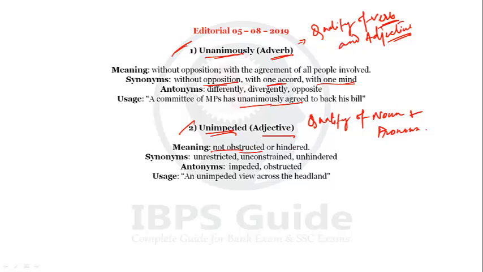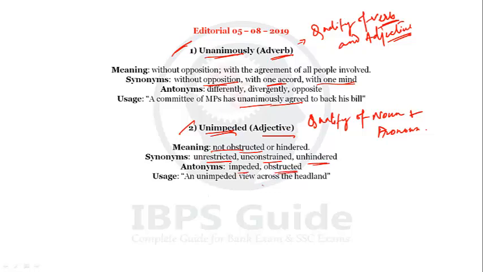मतलब जहाँ पे कोई भी obstruction नहीं होगा, कोई भी रुकावट नहीं होगा, without any obstruction, without any obstacle, without any hindrance, whenever we do anything, that is called unimpeded. So synonyms will be unrestricted, unconstrained, unhindered. Antonyms will be impeded and obstructed.